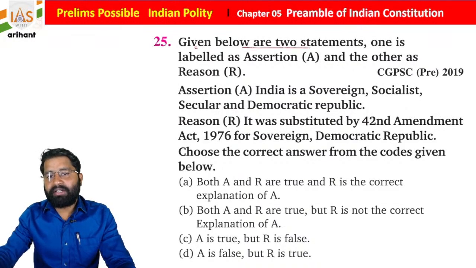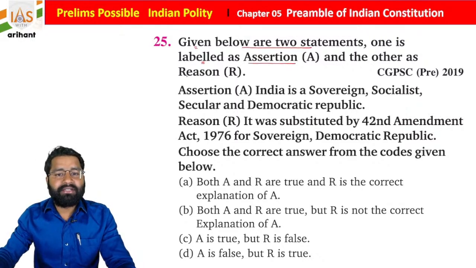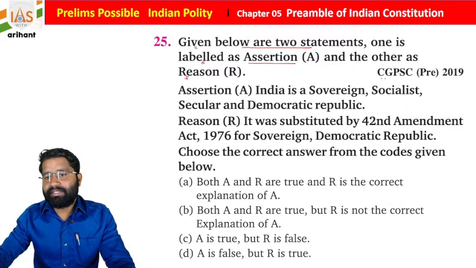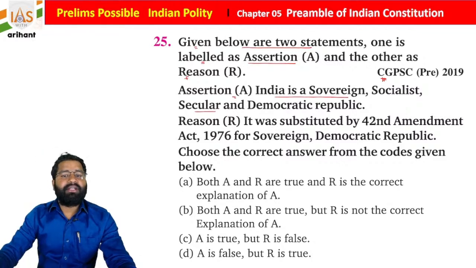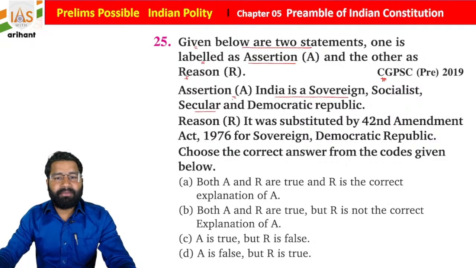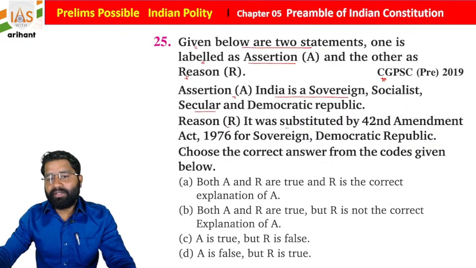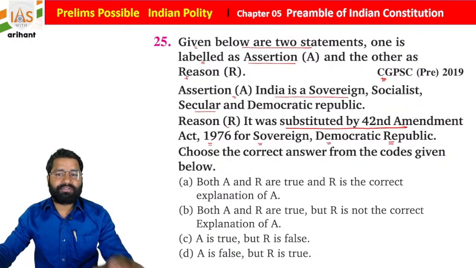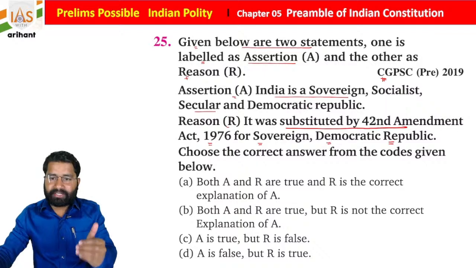Given below are two statements. One is labeled as assertion and the other as reason. Chhattisgarh PSC 2009. Assertion: India is a sovereign, socialist, secular and democratic republic. Reason: it was substituted by the 42nd Amendment 1976 for sovereign, democratic and republic, students. So see, one is assertion and the other is reason.